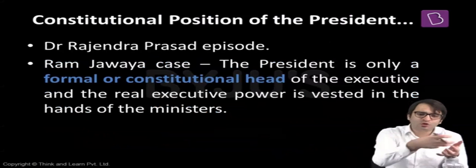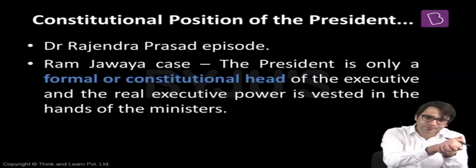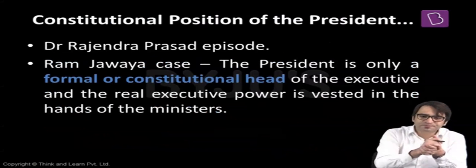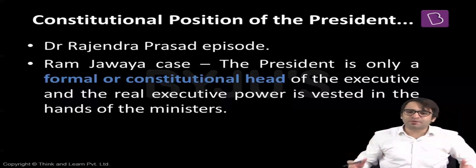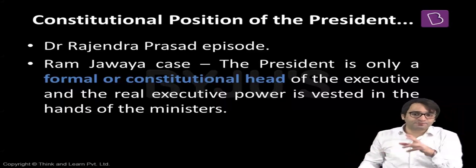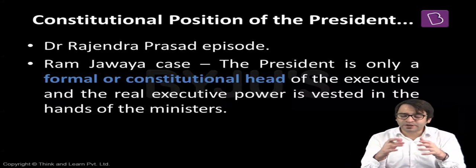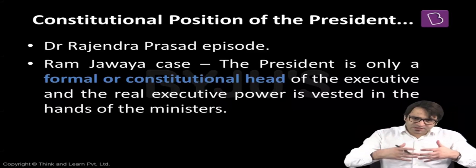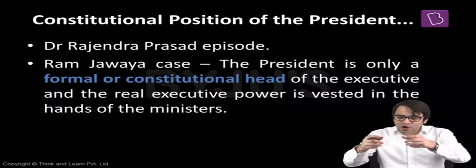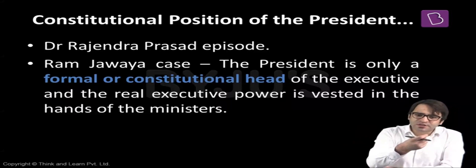The Constituent Assembly. What is this Constituent Assembly? A group of people coming together to draft the Constitution of India. The President of this Constituent Assembly was Dr. Rajendra Prasad. And Dr. Rajendra Prasad later on became the first President of India. And he remained the President of India for two successive, consecutive terms. When Dr. Rajendra Prasad was the President of the Constituent Assembly, and when the office of President was debated in the Constituent Assembly, Dr. Rajendra Prasad made an interesting statement.